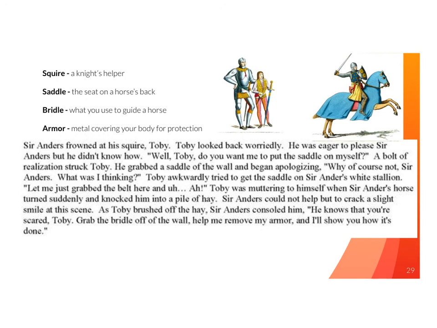Sir Anders frowned at his squire, Toby. Toby looked back worriedly. He was eager to please Sir Anders, but he didn't know how. Well, Toby, do you want me to put the saddle on myself? A bolt of realization struck Toby. He grabbed a saddle off the wall and began apologizing. Why, of course not, Sir Anders. What was I thinking? Toby awkwardly tried to get the saddle on Sir Anders' white stallion. Let me just grab the belt here and, Toby was muttering to himself when Sir Anders' horse turned suddenly and knocked him into a pile of hay.